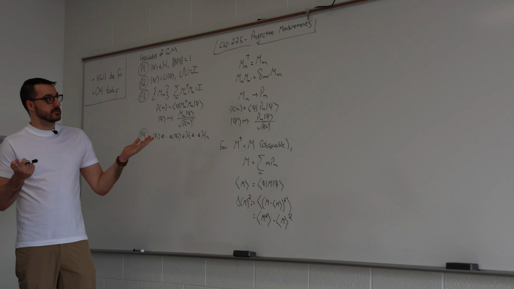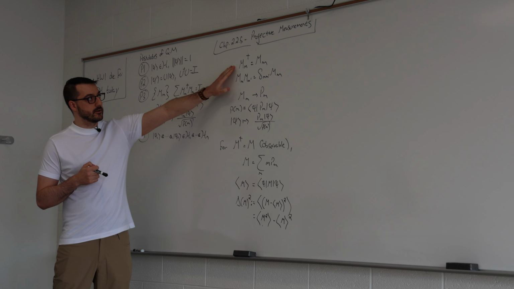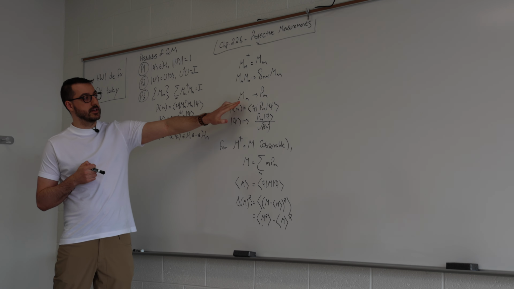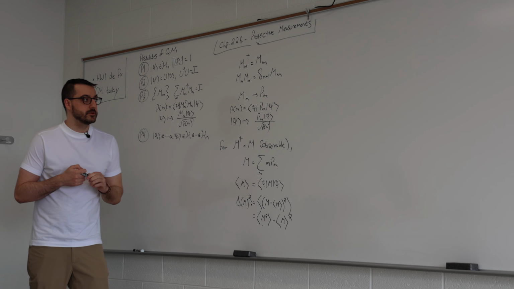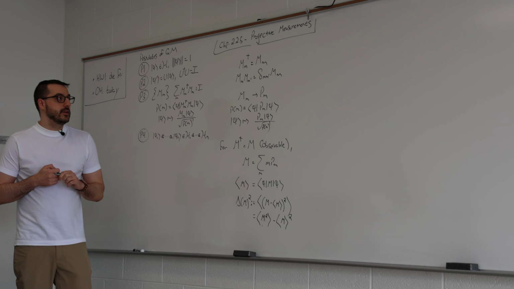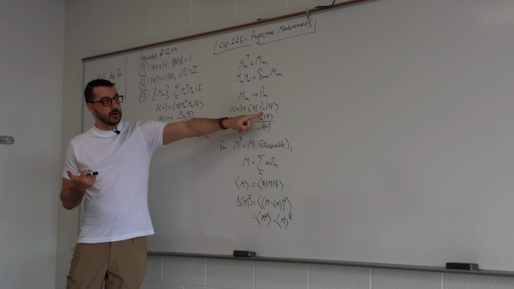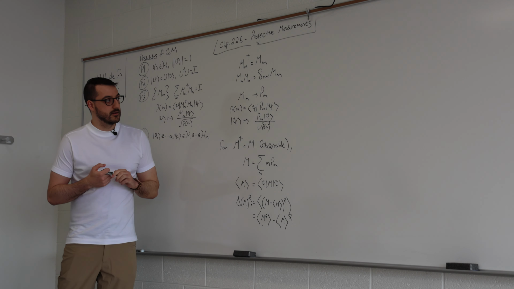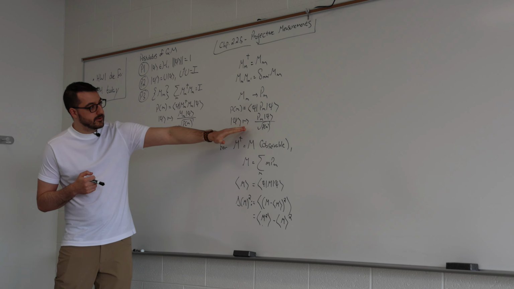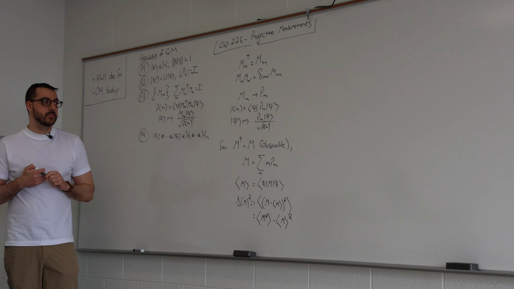All this is a special case of the third postulate, where the measurement operators are Hermitian orthogonal projectors. In this case, we just use the notation P sub m to remind us that we have projectors, but it's the same thing, relabeled to P sub m. From the postulate, you can clearly show that the probability of measurement outcome m needs just one P sub m in the middle because of the orthogonality condition. And then the state after the measurement gets updated correspondingly, just a relabeling to P sub m.